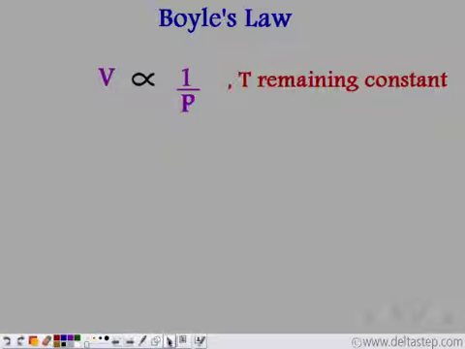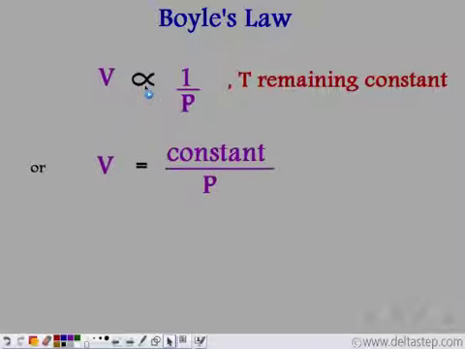So from the law, the volume is inversely proportional to pressure, temperature remaining constant, for a particular gas. To remove the proportionality sign, we introduce a constant. So we get volume is equal to constant divided by pressure. Now if we take pressure on the other side, we get pressure into volume is equal to constant. So the product of pressure and volume is a constant value, and this is Boyle's law. For a particular gas, the product of pressure and volume at a constant temperature is constant.